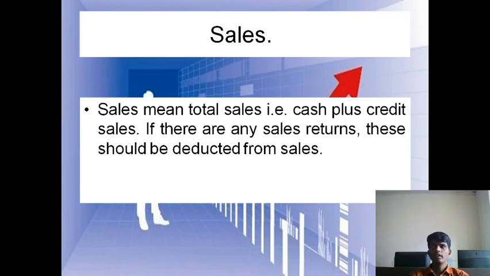So whatever returns we got from the sales, we are going to minus from the total sales. Sales returns are always deducted from the total sales. Hope you got the meaning of sales and sales return. The treatment for the sales return is that it has to be deducted from the total sales, or I can say the sales.